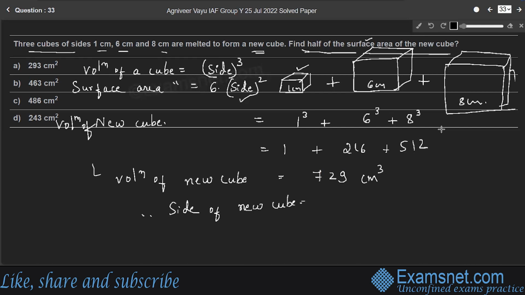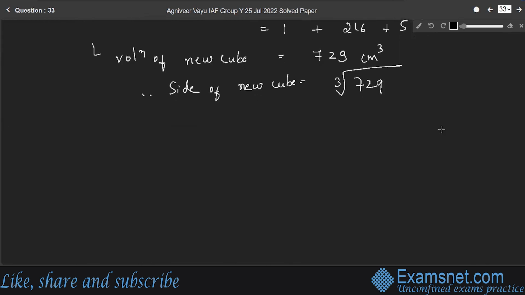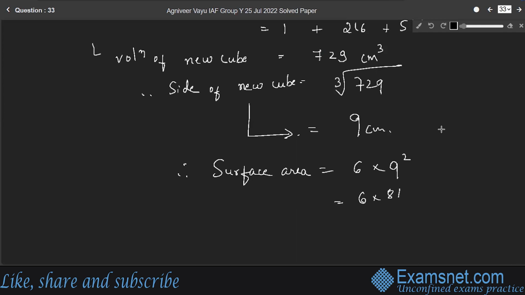is, since volume is 729 centimeter cube, so side becomes cube root of 729. Volume is side cube, right? Therefore, side is equal to cube root of 729, which is 9 centimeter. Cube root of 729 is 9. Therefore, side of the new cube is 9 centimeter. Therefore, surface area by the formula is 6 times 9 square. So 6 times 81, which is 486 centimeter square. Since it is area, so 486 centimeters square.